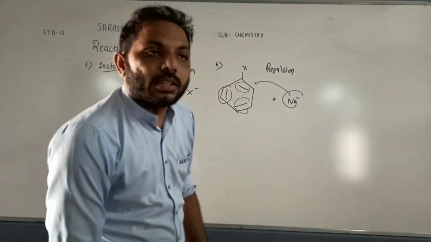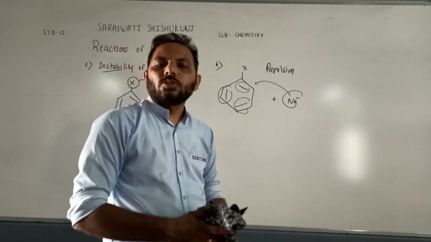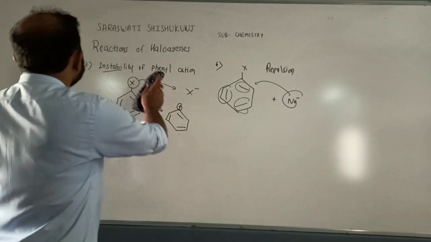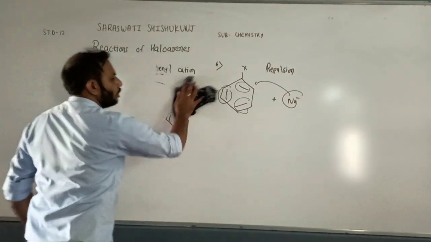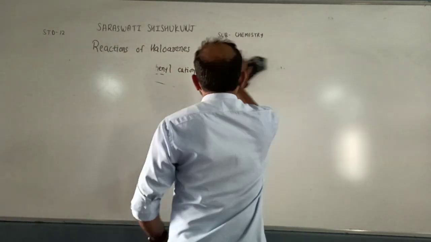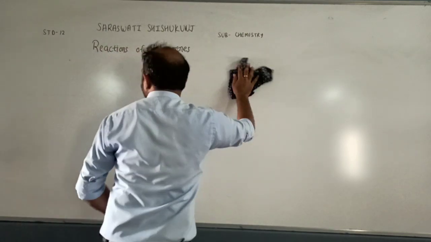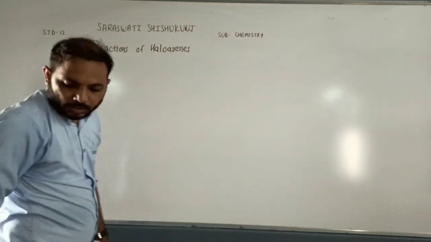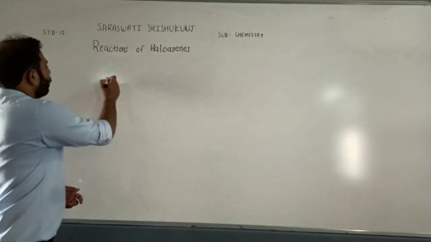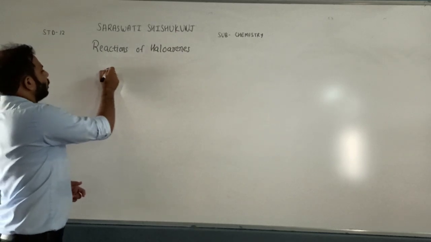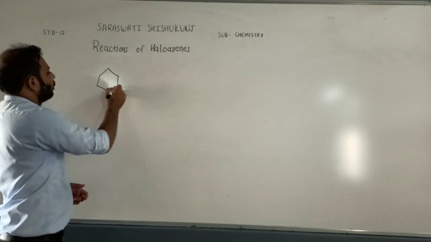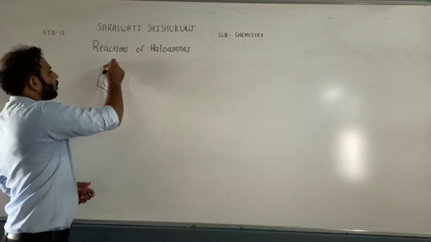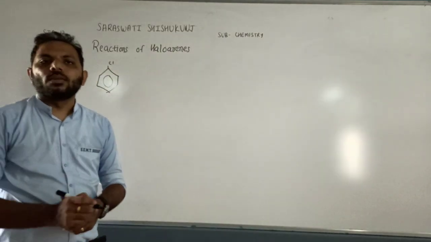Now we are going to discuss some chemical reactions of haloarene. So this is chlorobenzene.